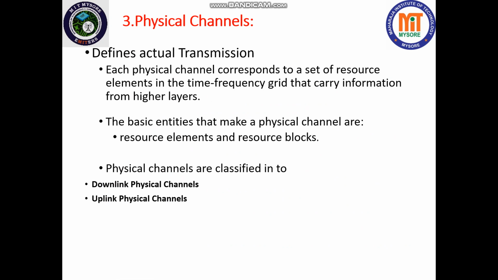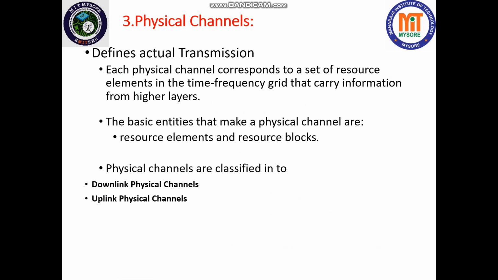These physical channels define the actual transmission. Each physical channel corresponds to a set of resource elements in the time frequency grid that carry information from higher layers. So these are the ones on which we are going to put our data, control information, our frames, everything, and transmit it to larger distances. The basic entities that make a physical channel are resource elements and resource blocks.